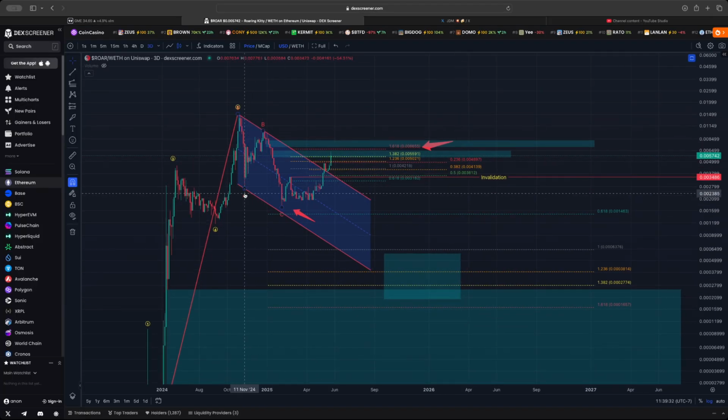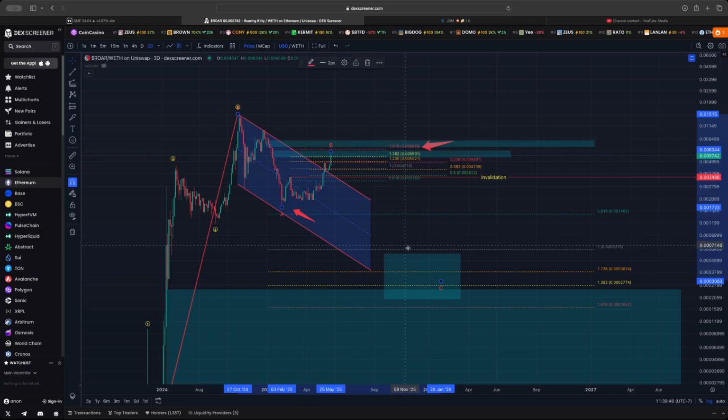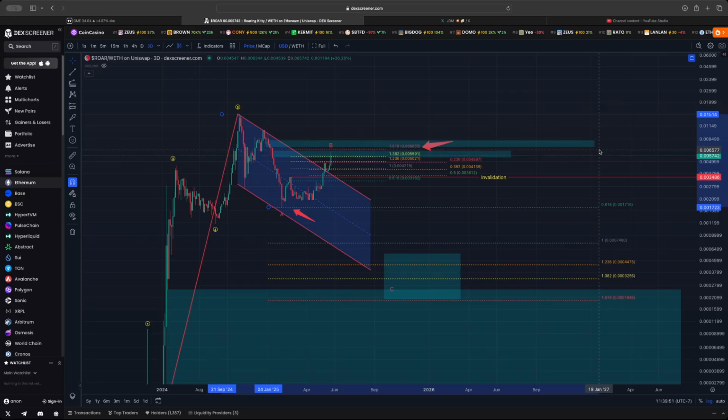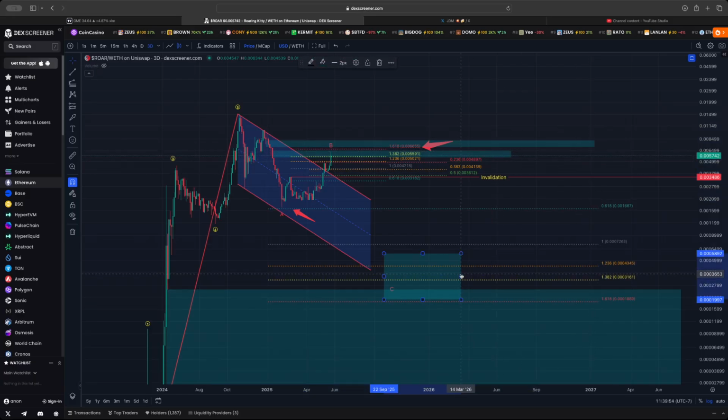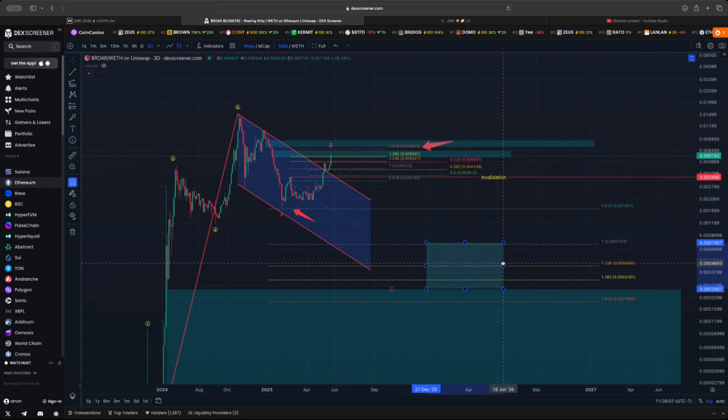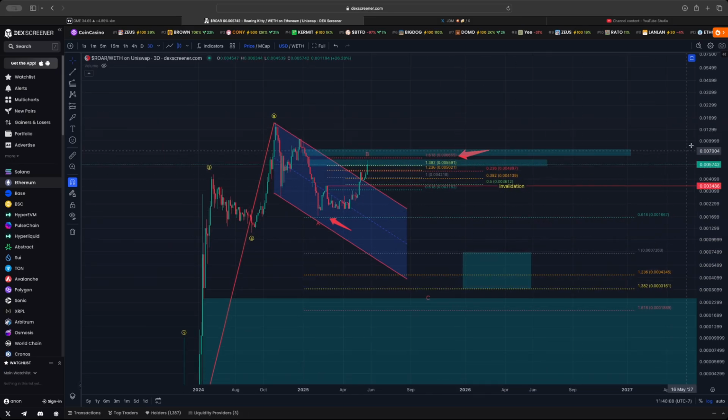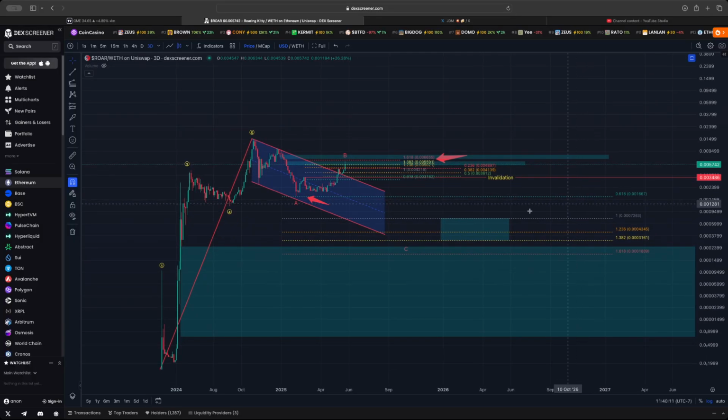At that point, we would then move some of these attachment points. Let me set this up for you. And we would look for a deeper C wave to come in, and this to just be the first leg or an A leg to the downside, with a B wave to the upside because it failed to get impulsive, and then a C leg which would come down to a deeper support area, okay? That would give us that target box that you can see here of 1 through 1.382. And it would also back test this area where you have an internal fair value gap left behind on the 3-day.